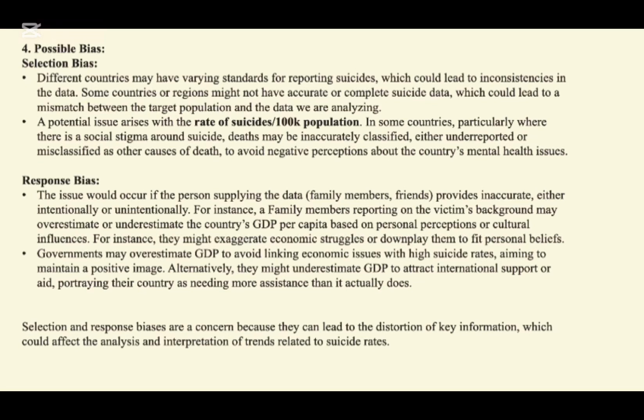Response bias. Inaccuracy could arise if individuals, like friends, family, or others, providing data offer incorrect information about a victim's background, such as overestimating or underestimating the country's GDP based on personal perception or cultural factors. Governments may also manipulate GDP data to shape international perception.